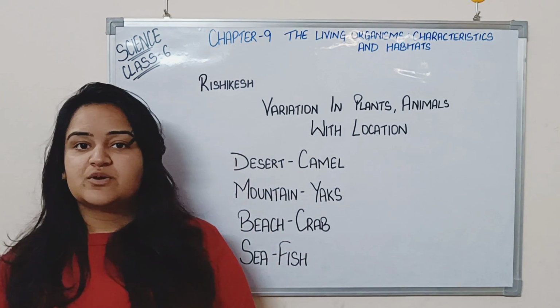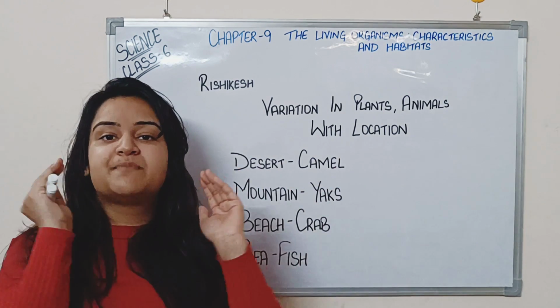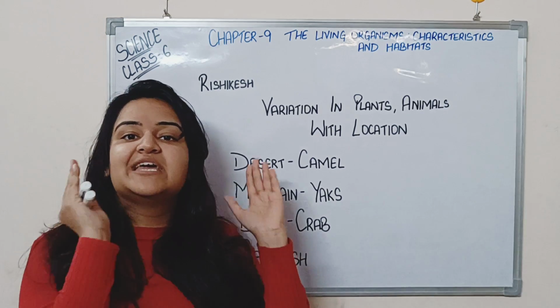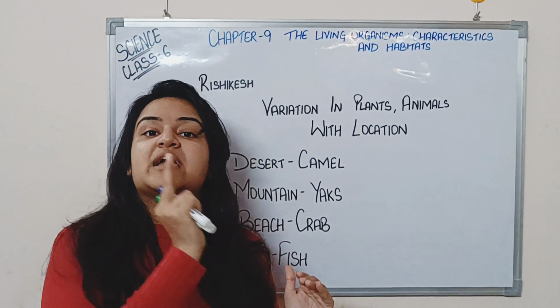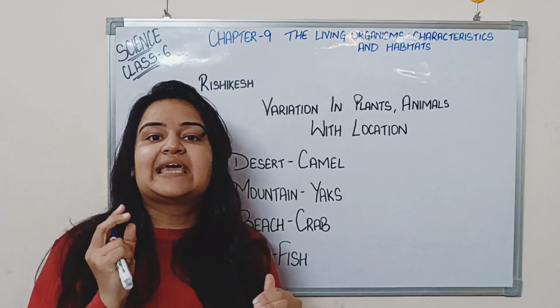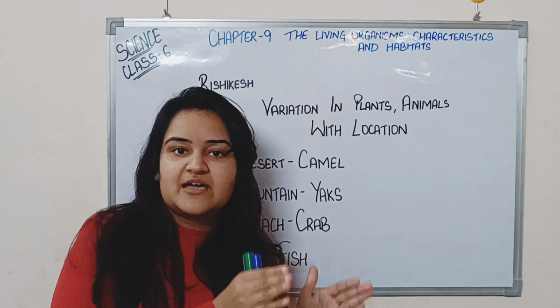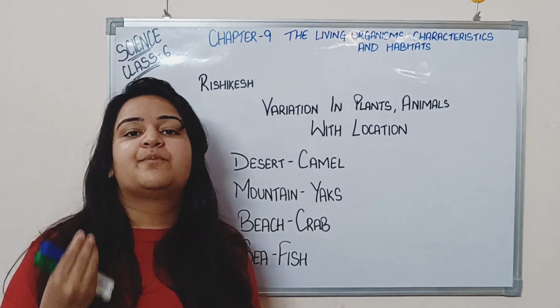They cannot survive without water. Similarly, all of these animals have specific environmental conditions that define their habitat, which actually define their body characteristics, so that they can adapt to that environment very nicely and don't suffer any problem.